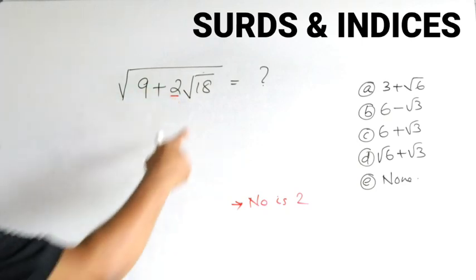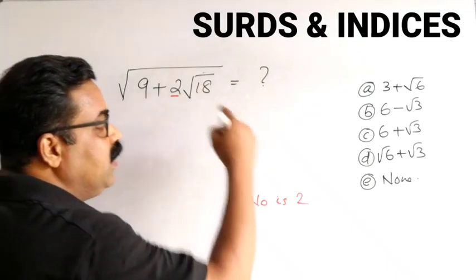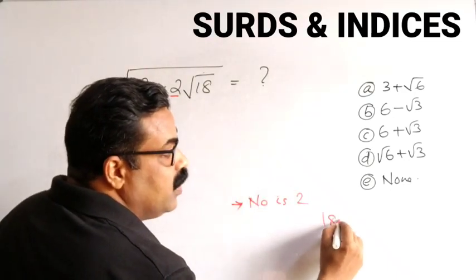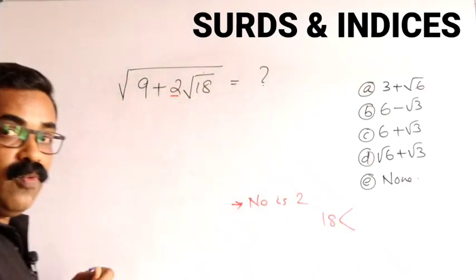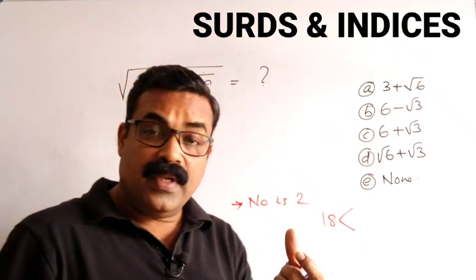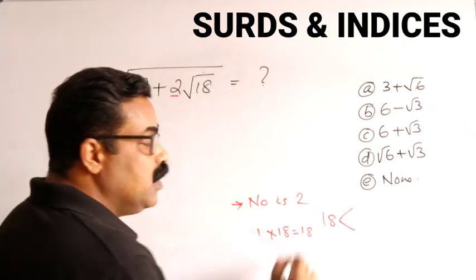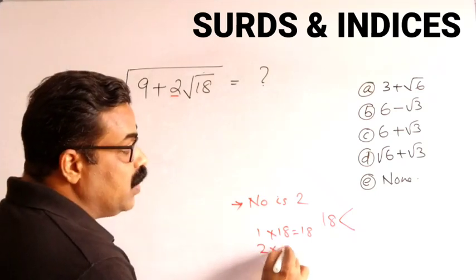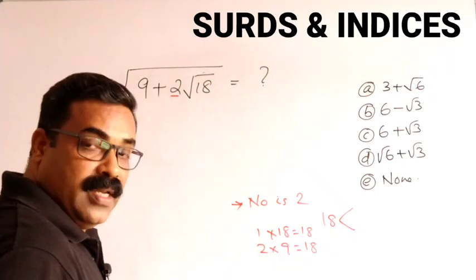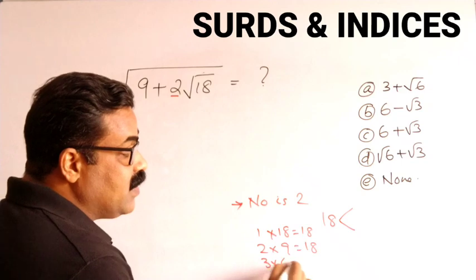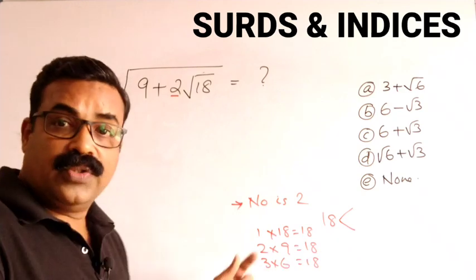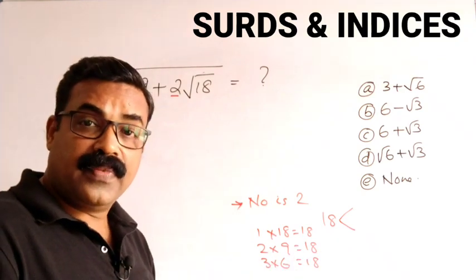After that, this number 18, we have to divide into 2 parts. What are the factors of 18? We can write 1 18s are 18, 2 9s are 18, 3 6s are 18. These are all the factors of 18.